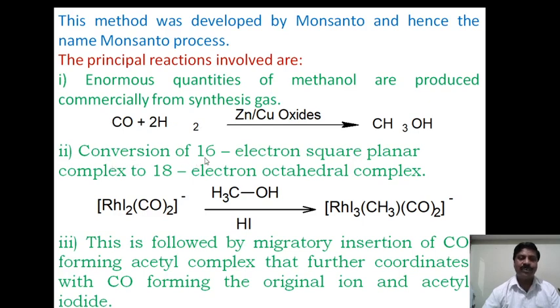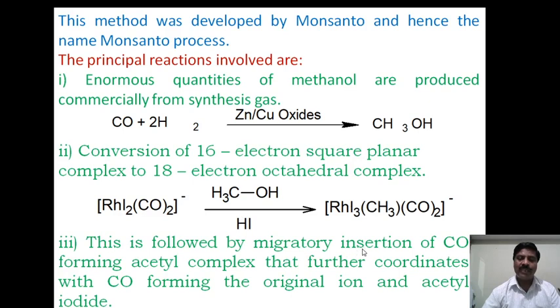Second step, the conversion of the 16 electron square planar complex to the 18 electron octahedral complex. This is the catalyst present in the Monsanto acetic acid process. It reacts with methyl iodide, and the methyl group will be shifted here and it becomes an 18 electron complex. This is the iodo, this is the methyl and that is the dicarbonyl. Therefore it became an 18 electron complex.